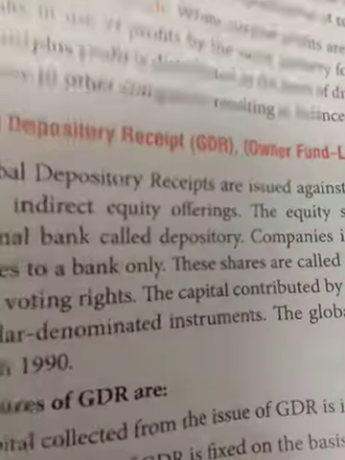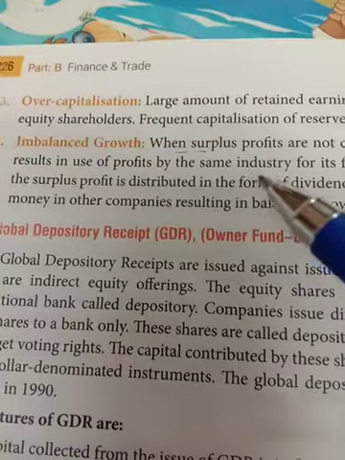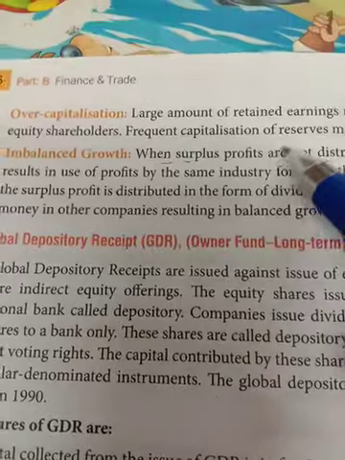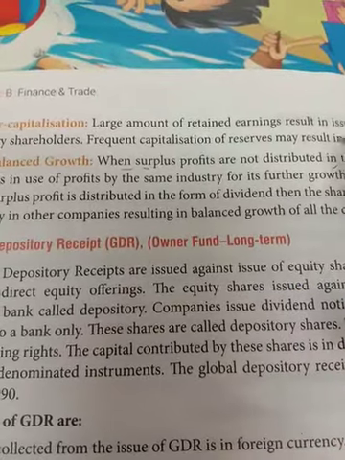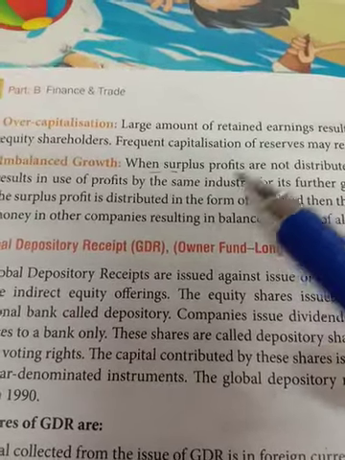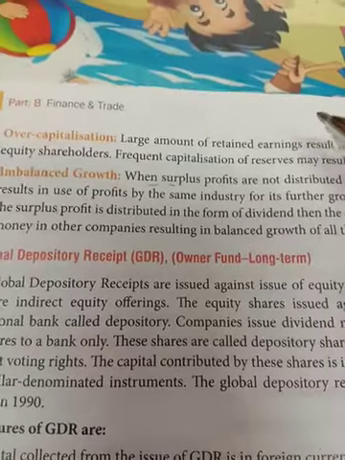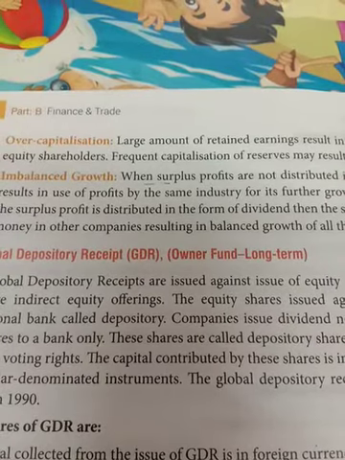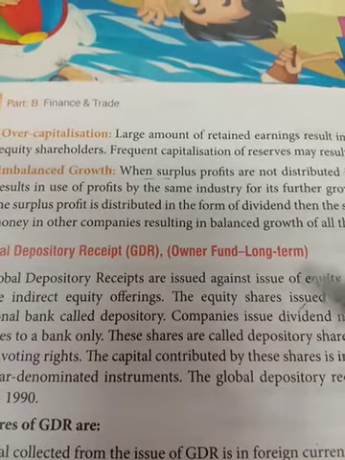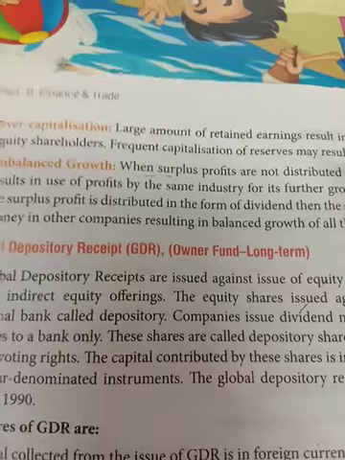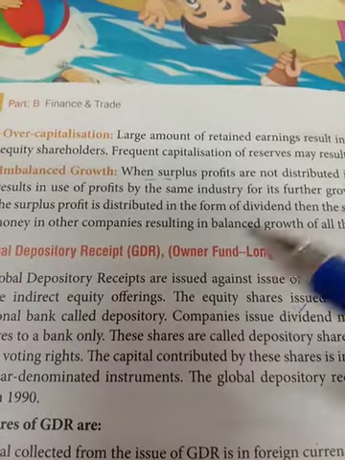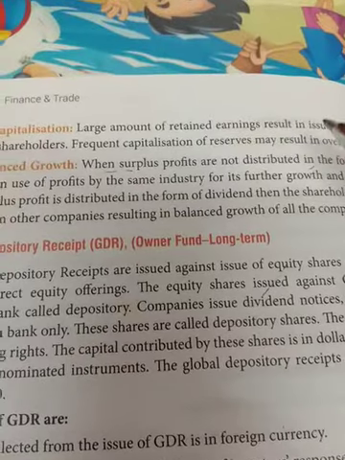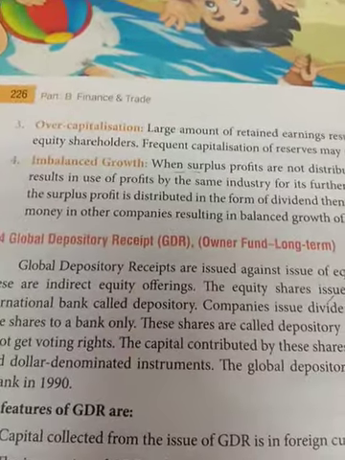Imbalanced growth. This is basically a very long term thought, because the surplus profit that is not distributed, that surplus profit, the retained earning, is to be invested by the company in some higher, risky project, and if the company earned higher profit, then that higher profit is distributed to the shareholders in the form of dividend. Then shareholders can invest in another company because they are not satisfied with that. So there can be imbalanced growth for all the other companies because money invested by the shareholders of the same company goes to their company.